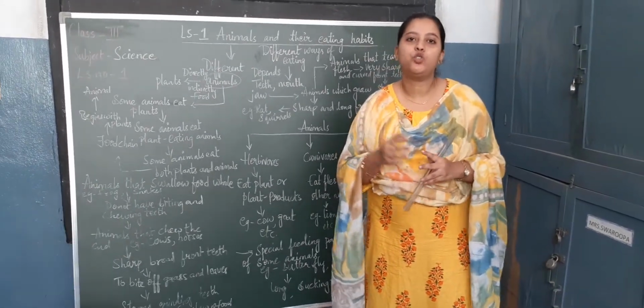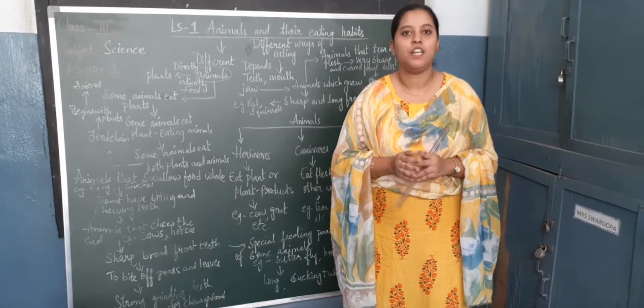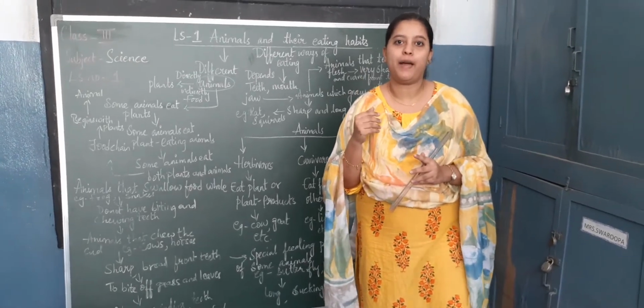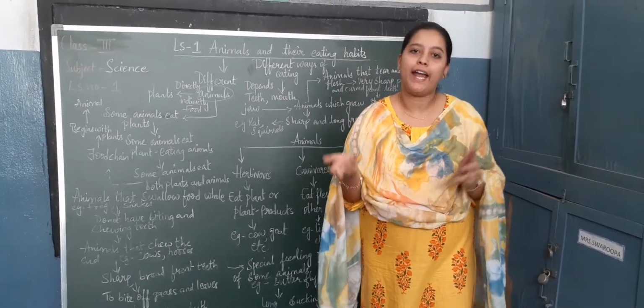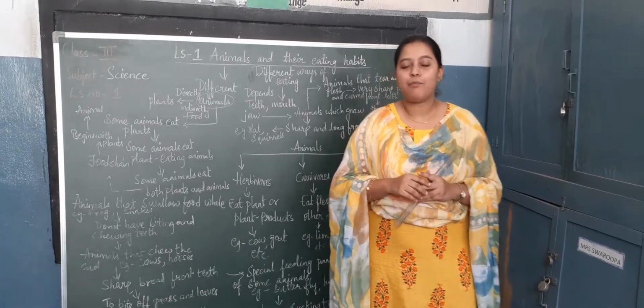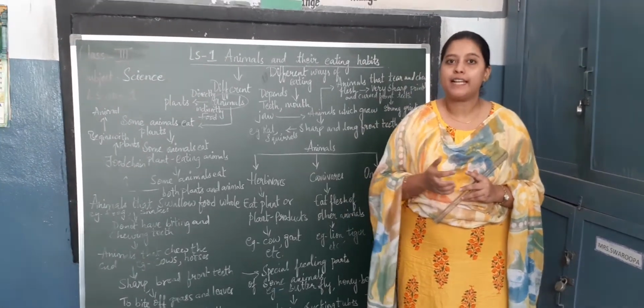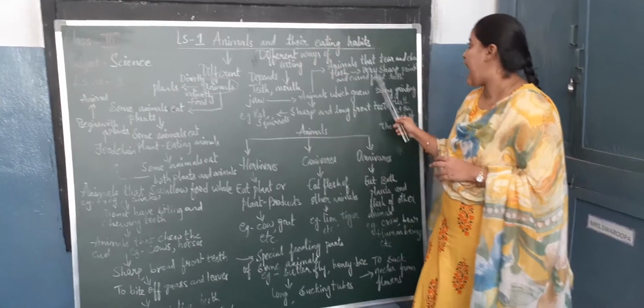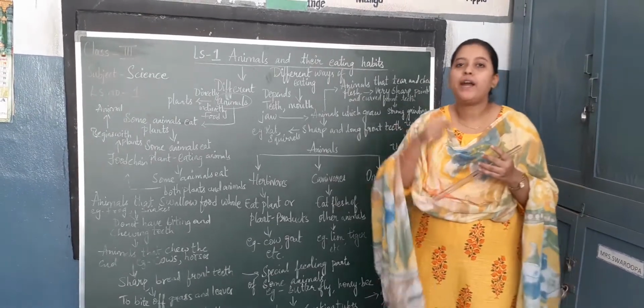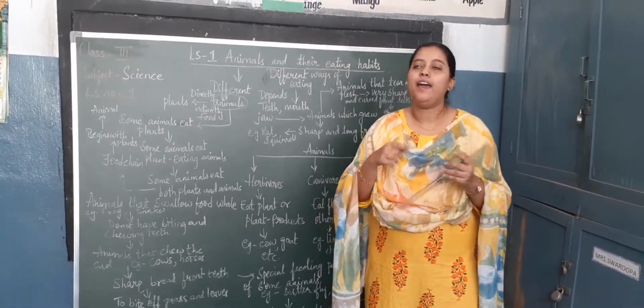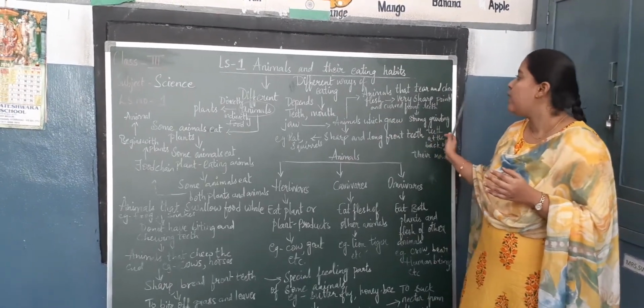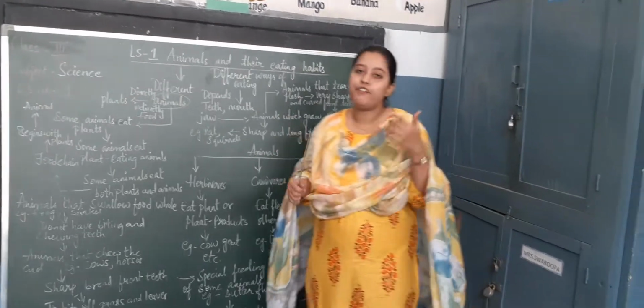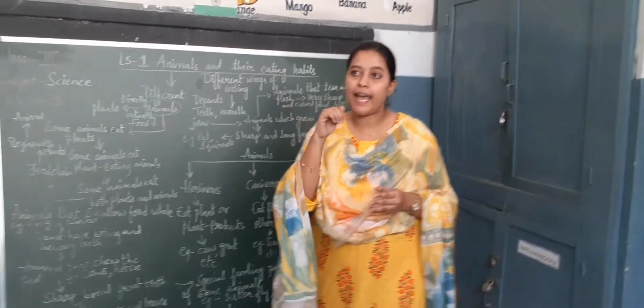Animals that tear and chew the flesh, examples I think you all got in your mind, that is lion and tiger. What type of teeth do these animals have, children? They have very sharp, pointed and curved front teeth to take the flesh.